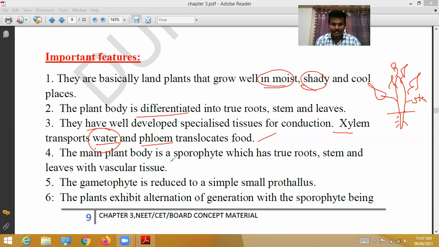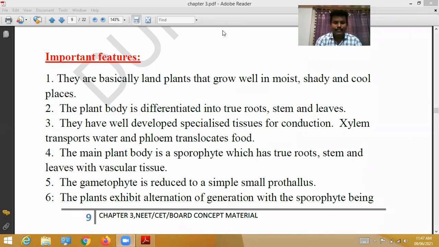The main plant body is sporophyte, which has true roots, stems, and leaves with vascular tissues. The gametophyte is reduced to a small, simple prothallus. This is called the gametophyte.